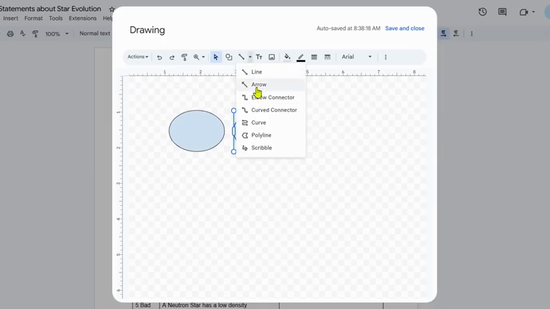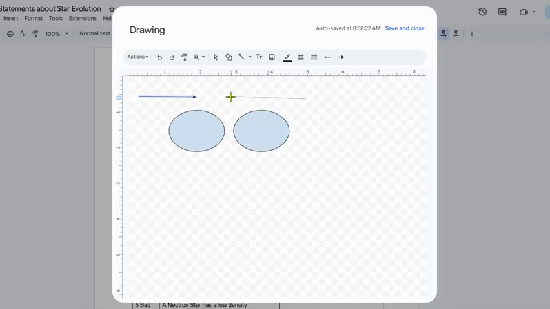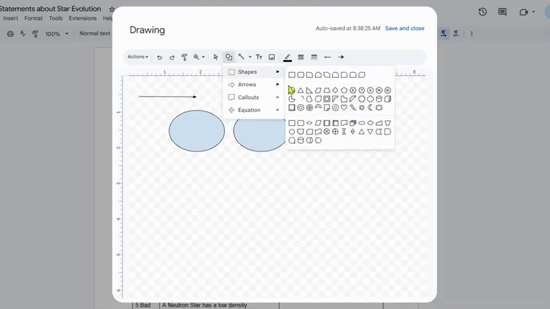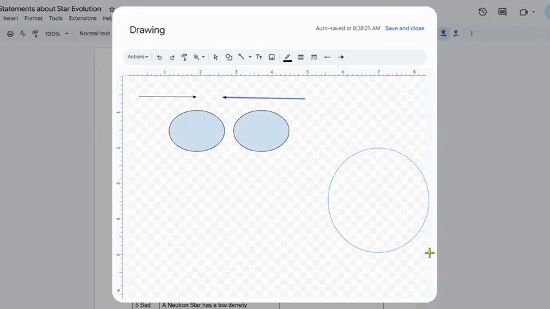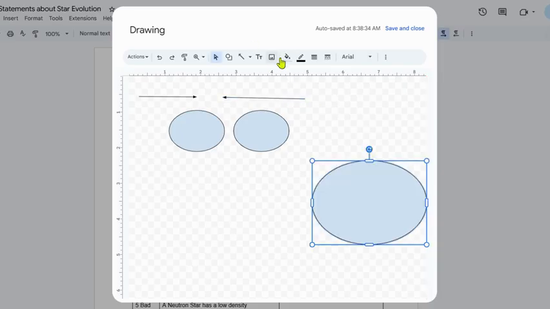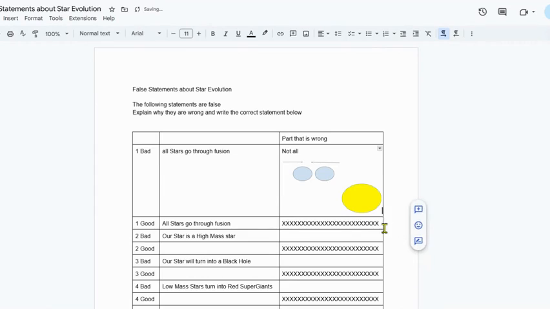Goes through fusion. We push this hydrogen together and this hydrogen together, and it creates a helium atom and electromagnetic radiation. And I changed the color so that we know that it's a new atom.